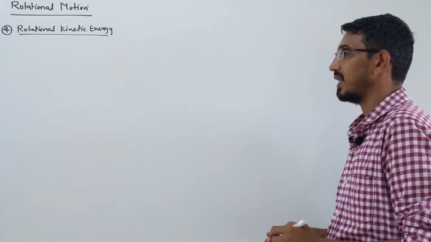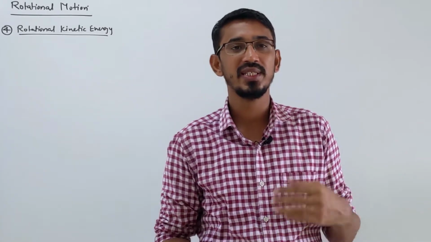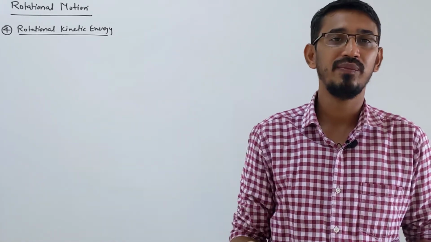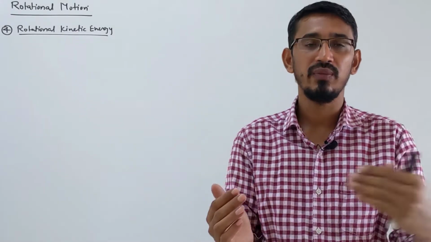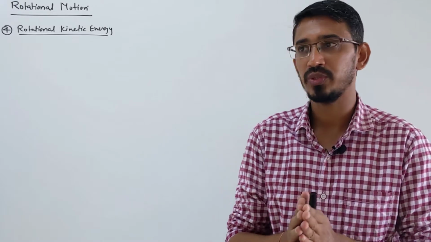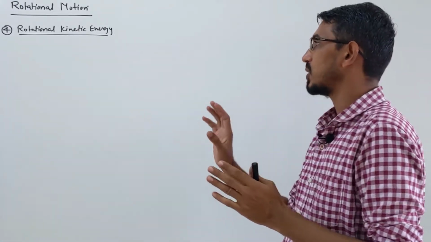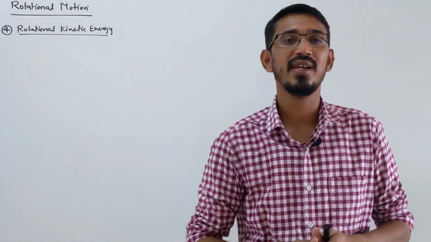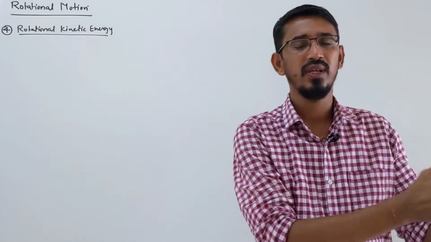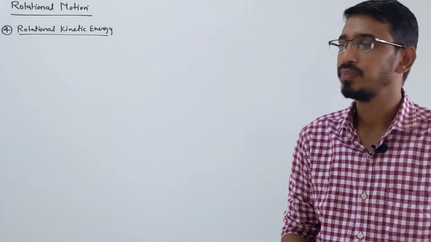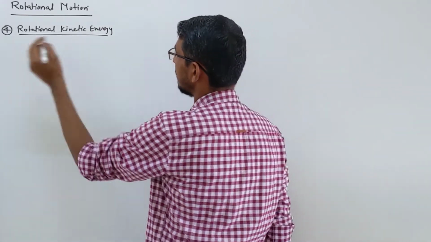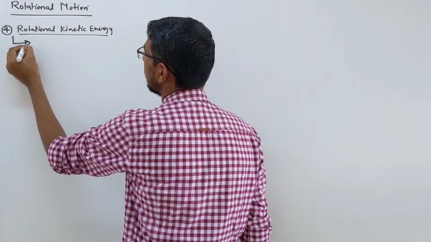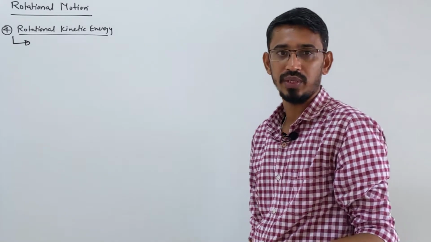Okay. So today we are doing rotational kinetic energy. Like we have learned linear kinetic energy or translatory kinetic energy, which is half mv square, this energy comes due to the motion of a body in one line, or translatory motion. Exactly the same way, when a body is rotating, it has rotational kinetic energy, which is equivalent to translatory kinetic energy. So how do we write it? First definition: this is the energy possessed due to rotation of the body.